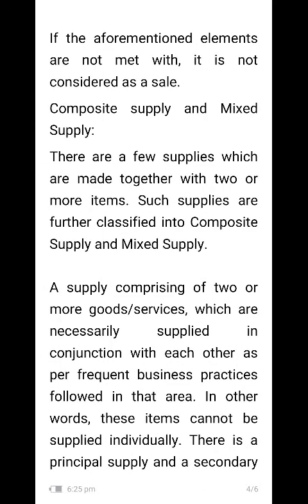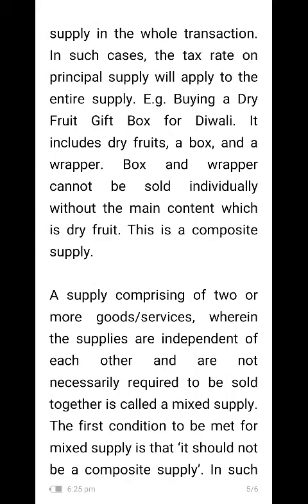That is, composite supply means the supply of two or more items together where individual supply is not possible. In such cases, the tax rate on the principal supply will apply to the entire supply. So here there will be more than one commodity, and the tax rate of the principal commodity will apply to all the others. For example, buying a dry fruit gift box for Diwali. It includes dry fruits, a box and a wrapper. We know that the box and wrapper cannot be sold individually without the main content, which is dry fruit. This is a composite supply.